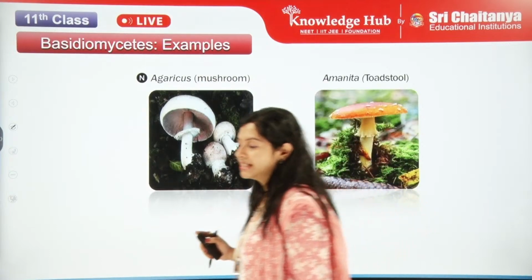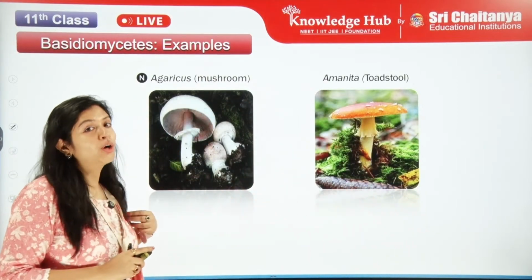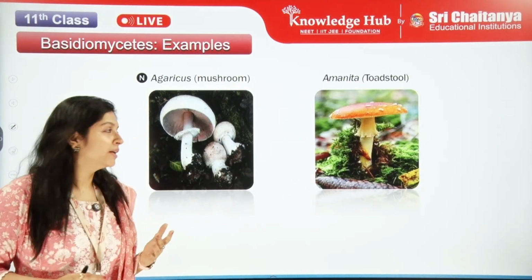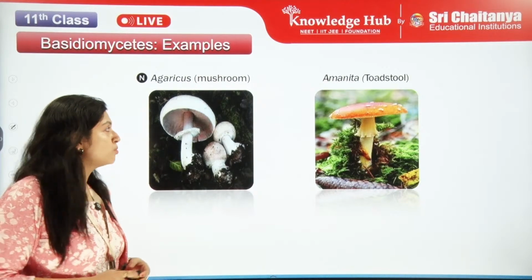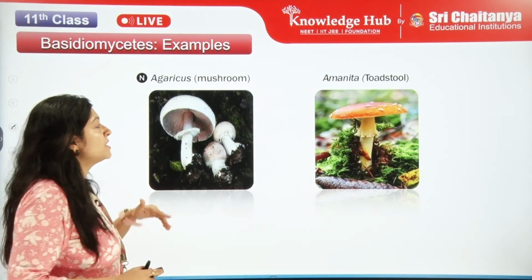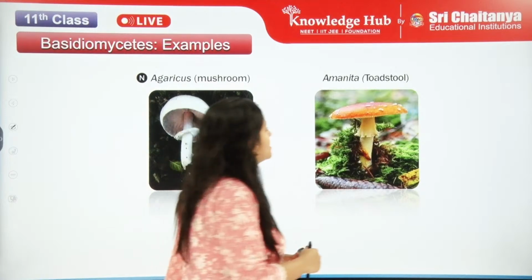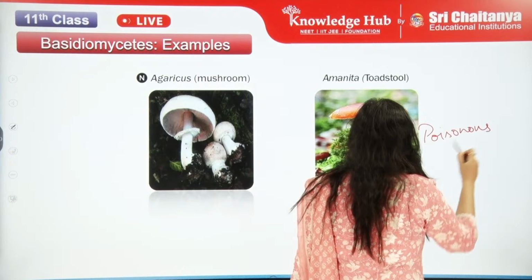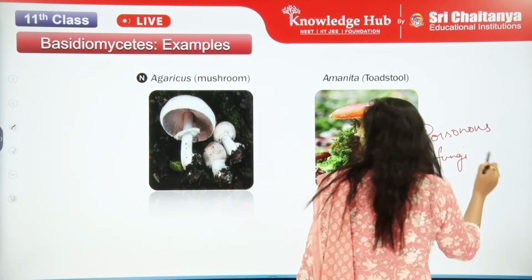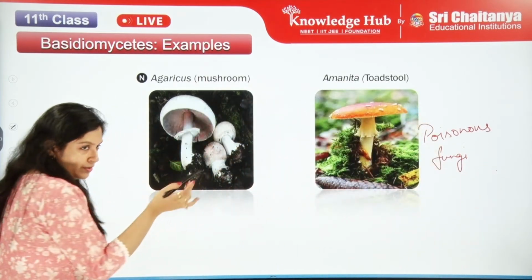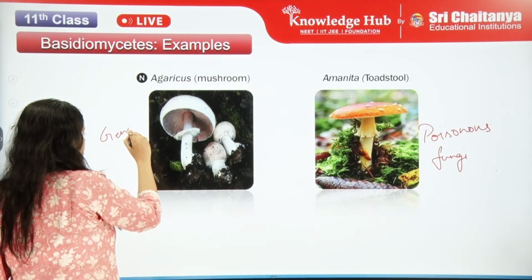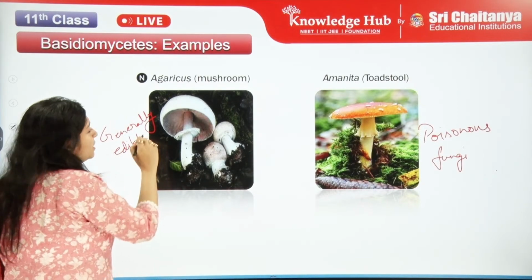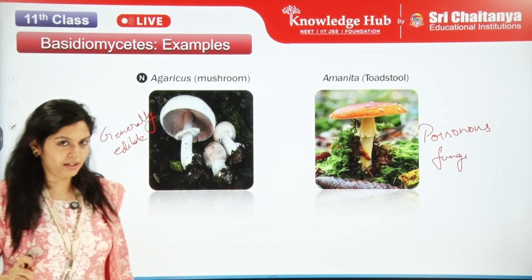So now, next thing is Agaricus or mushroom. Mushroom or Agaricus, these are safe. This can be eaten, mushroom is edible. But my dear students, Amanita or toadstool is poisonous. This is a poisonous fungus, and mushroom is generally edible except a few. I'm just mentioning this is generally edible, but both of them are not parasitic, they are saprophytic in nature.